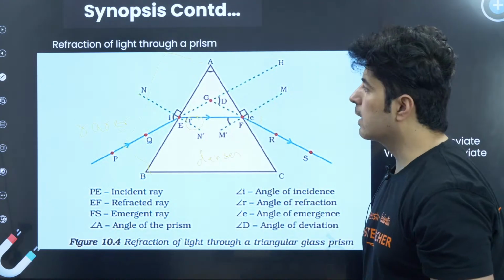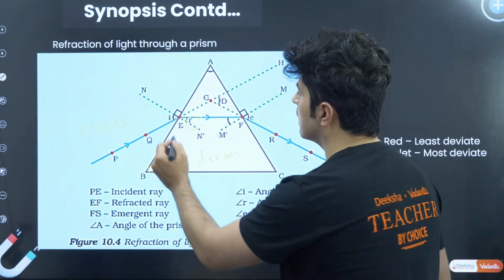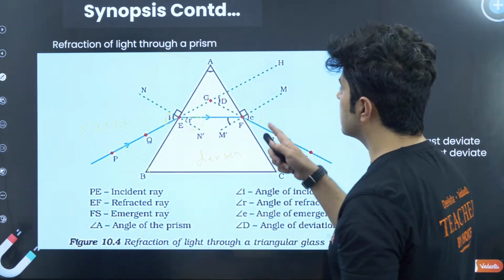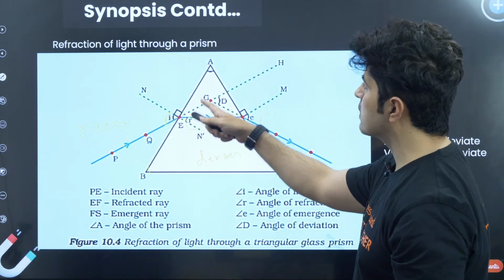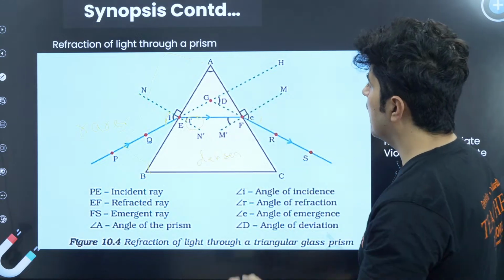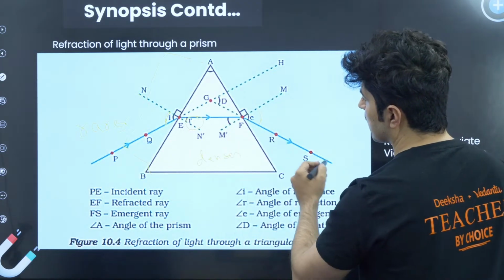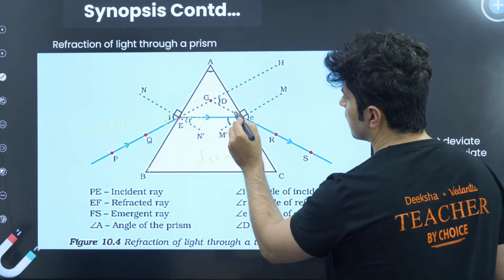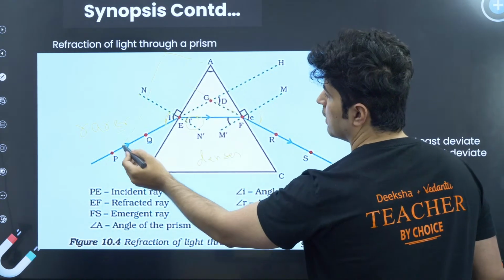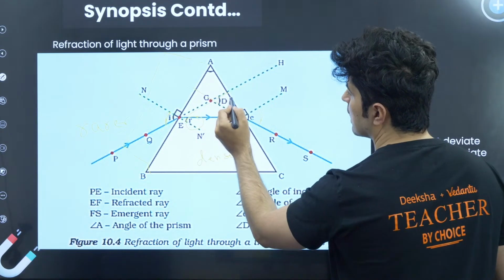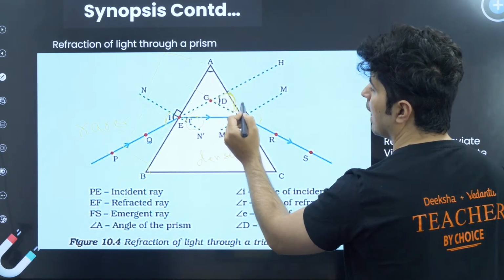So what is more important over here is, this is the angle of incidence, this is the angle of emergence, this is the angle of refraction, this is the angle of prism. And the most important part is, if you take this emergent ray and extend it from behind, and extend the incidence ray, you can see this angle. This angle is called the angle of deviation.